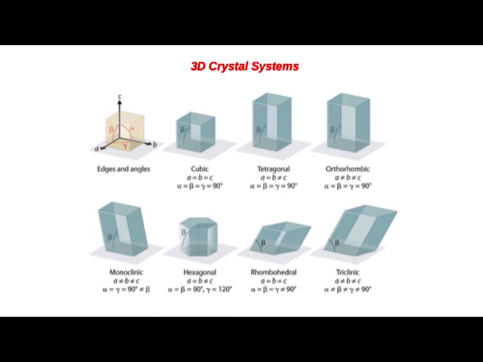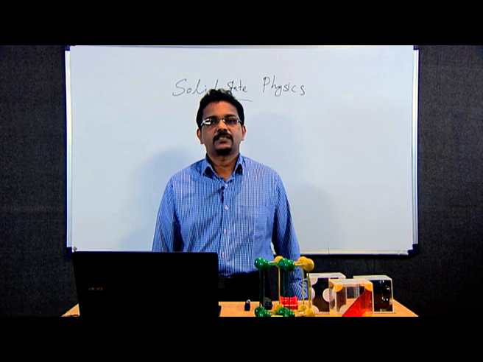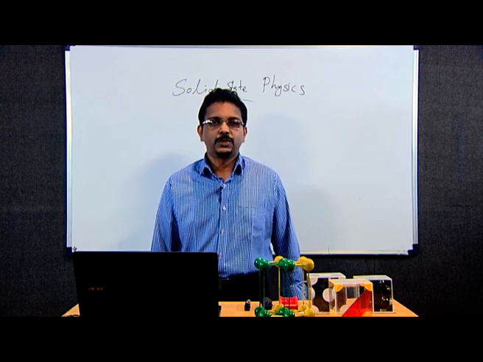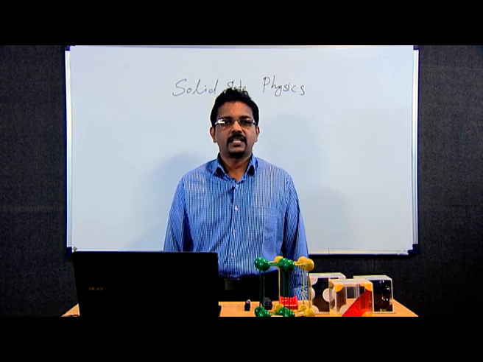So, these are the 7 crystal systems, and correspondingly in these 7 crystal systems there are 14 distinct 3-dimensional lattices also, as we can see. In this class we have discussed crystals, crystal structures, primitive cells, unit cells and 7 crystal systems.